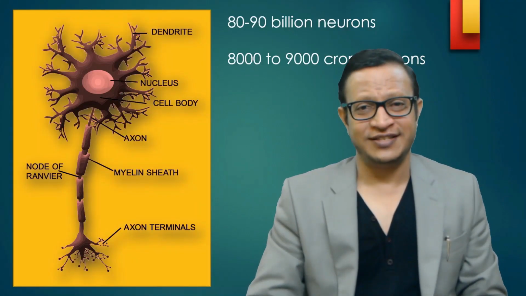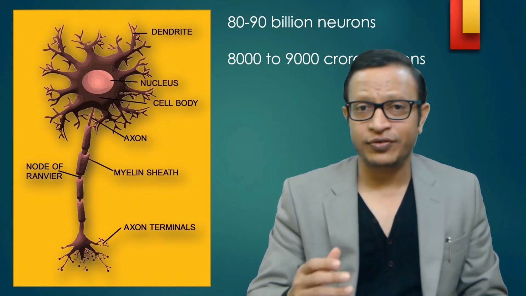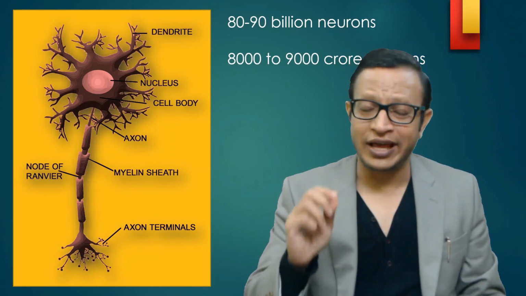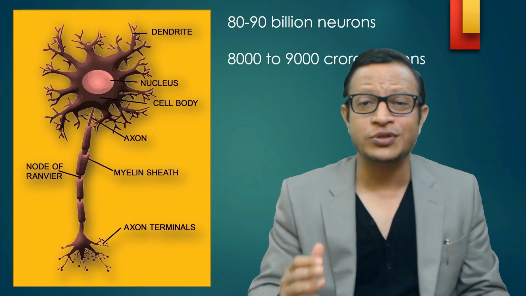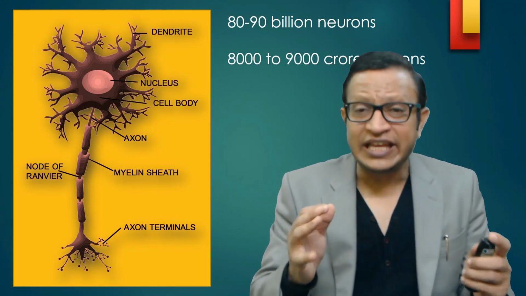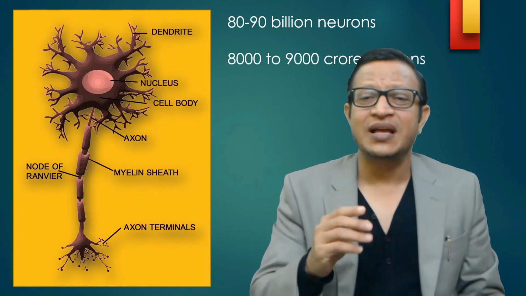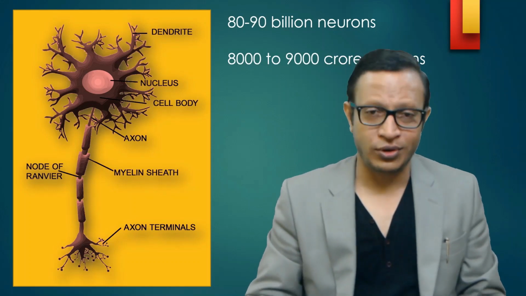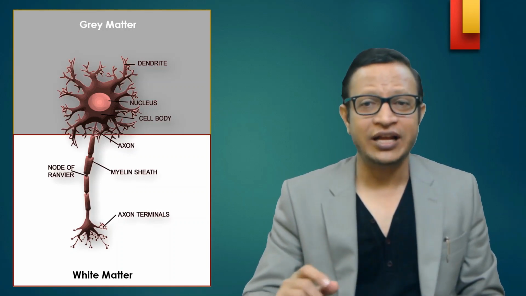Look at the number of neurons. The neurons are 80 to 90 billion neurons. In terms of crore, you, me, and every person on this earth has 8,000 to 9,000 crore neurons. Not 1 crore, 2 crore. 8,000 to 9,000 crore neurons. That means we are all rich in neurons. So these 9,000 crore neurons have been packed into a small brain, which is hardly 1.5 kg. But the numbers are 9,000 crore neurons. And each neuron will have a connection of 1,000 synapses. I'll come to that later.